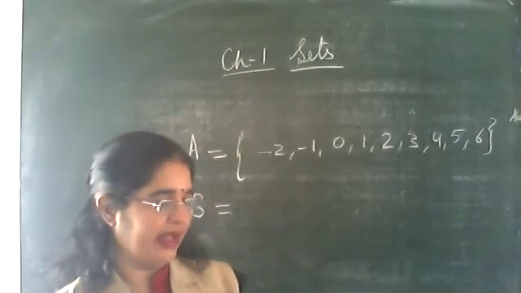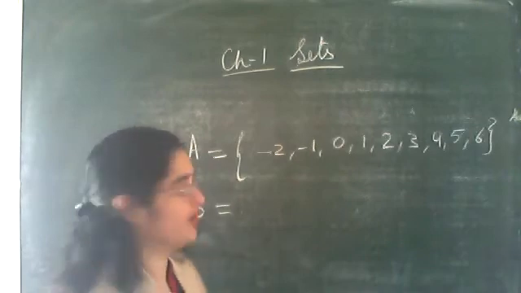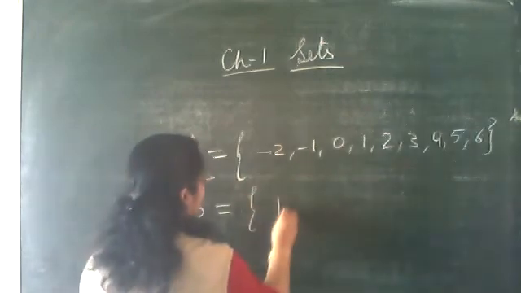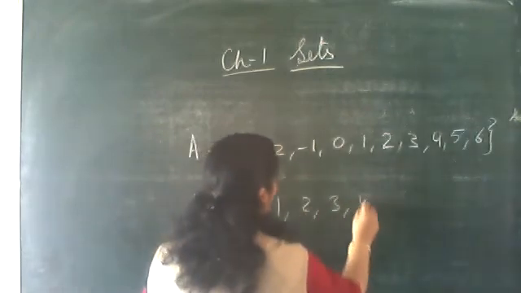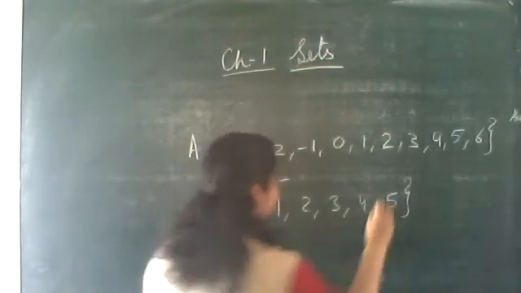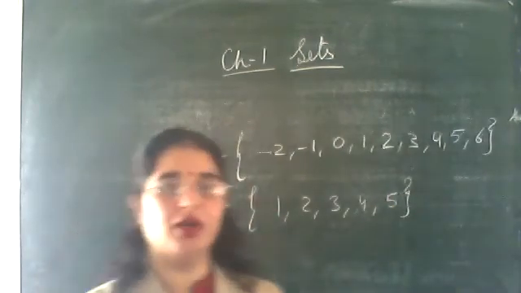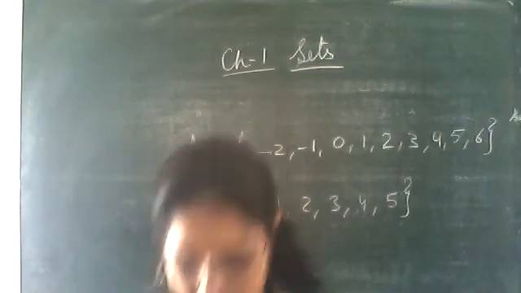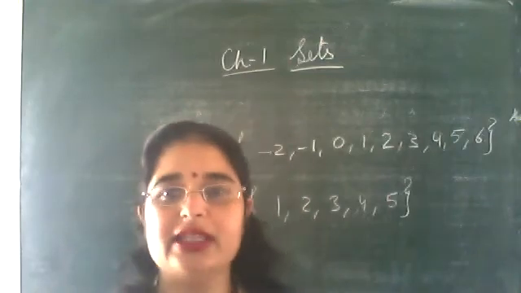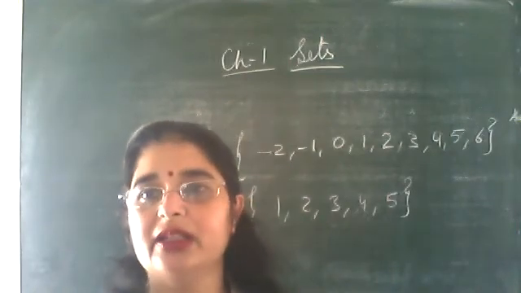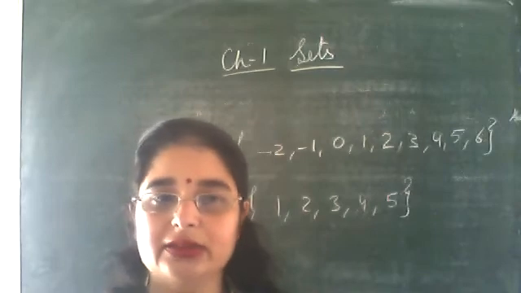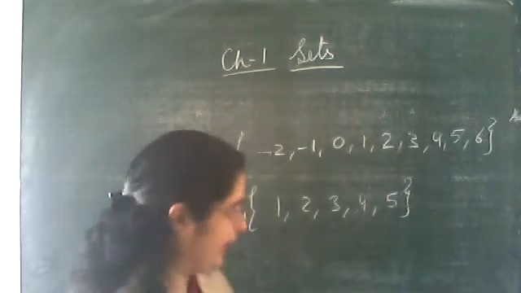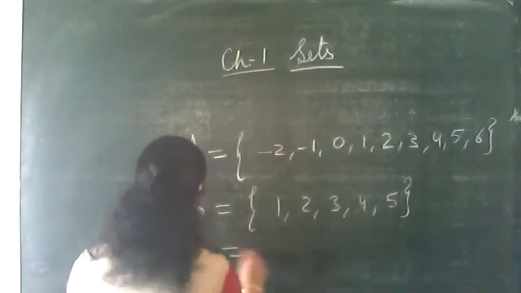X is a natural number less than 6. So natural number less than 6 means what? 1, 2, 3, 4, 5. Is it clear? This is your roster form. We are writing it in roster form. It is not written; the question is given in set builder form. We are writing it in roster form. Clear? Next is C part.